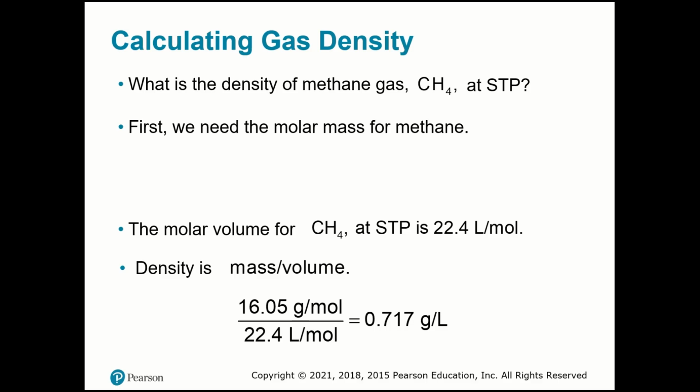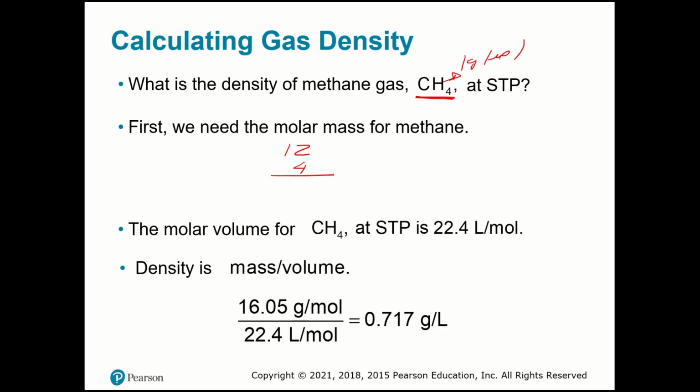So if I have to calculate the density of methane gas, methane is carbon and 4 hydrogens. So you go to the periodic table, and carbon is around 12 plus 4 times 1, because hydrogen is 1 gram per mole.